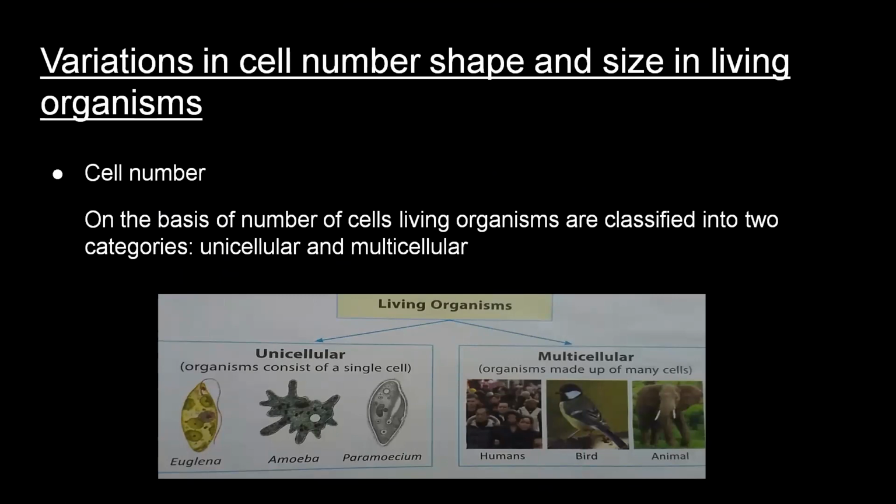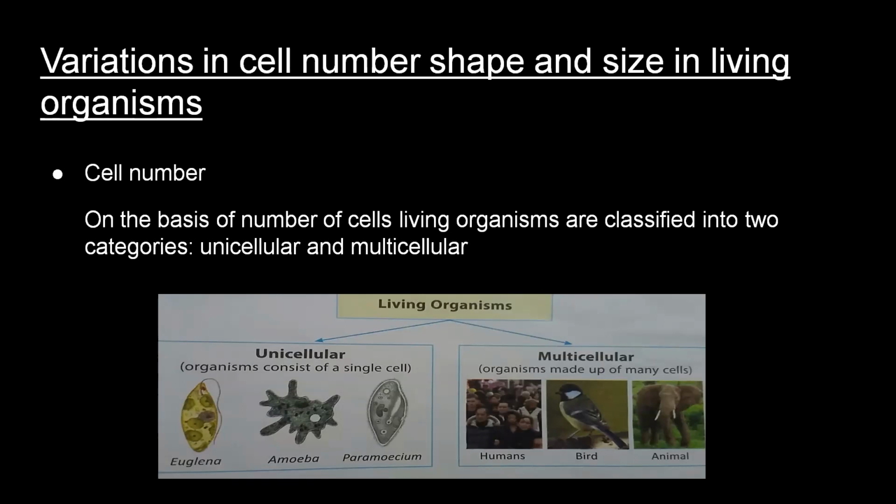We know that an amoeba and an earthworm are of different sizes. Can you say why? The difference in the size of the organism is due to the number of cells present in them. An amoeba is made up of a single cell. On the other hand, an earthworm has millions of cells. Hence, on the basis of their number of cells, living organisms can be classified into two categories: unicellular and multicellular organisms.